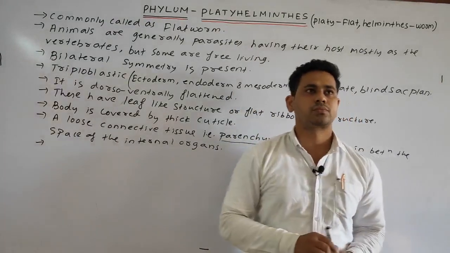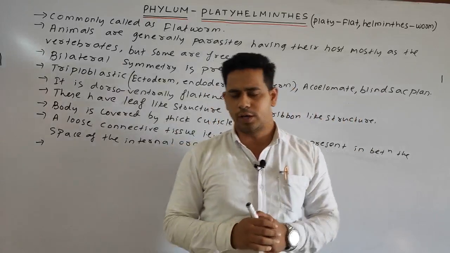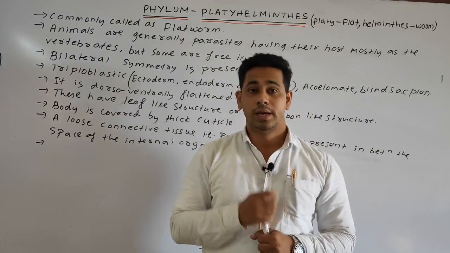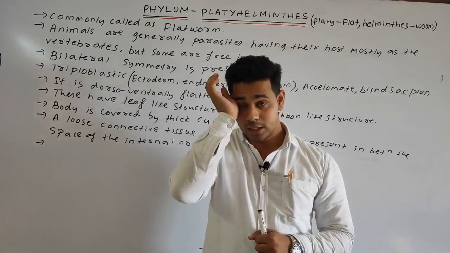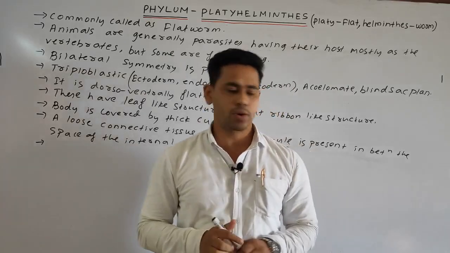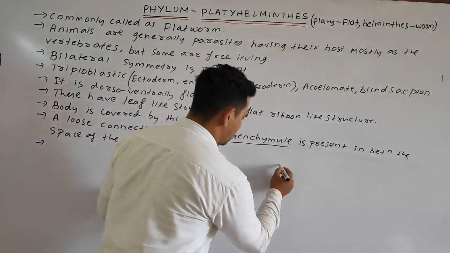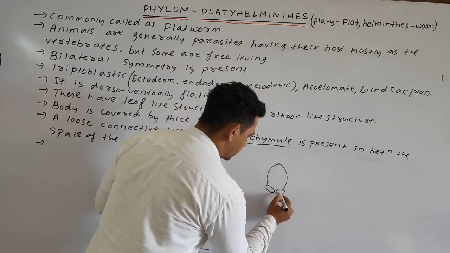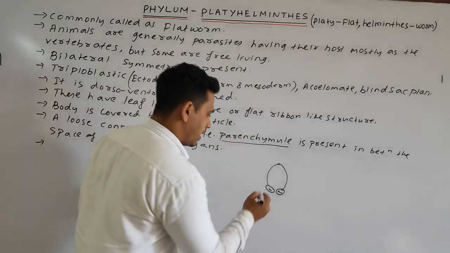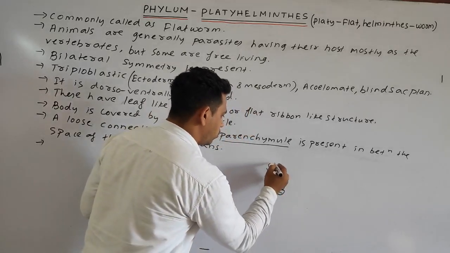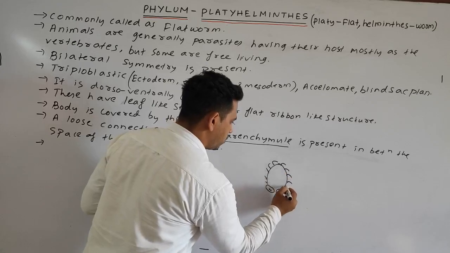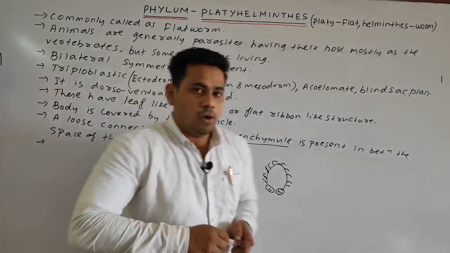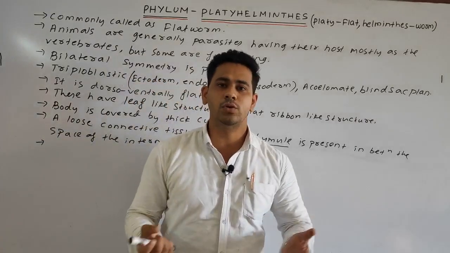Next, students, for the attachment of the organism, what is present? For the attachment of the organism, hooks and suckers are present. Suppose this is an organism. Here the suckers are present, and on the periphery, hook-like structures are present. Why is the hook present?